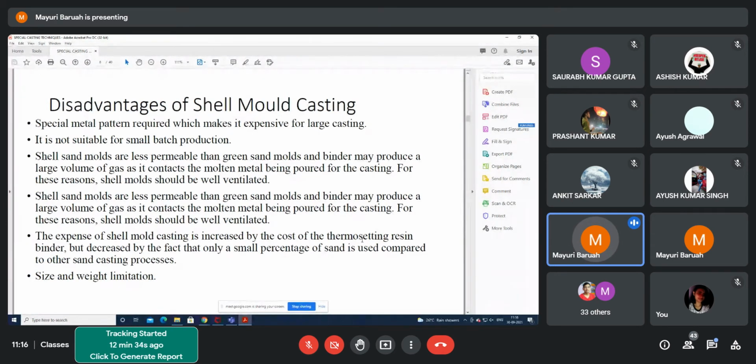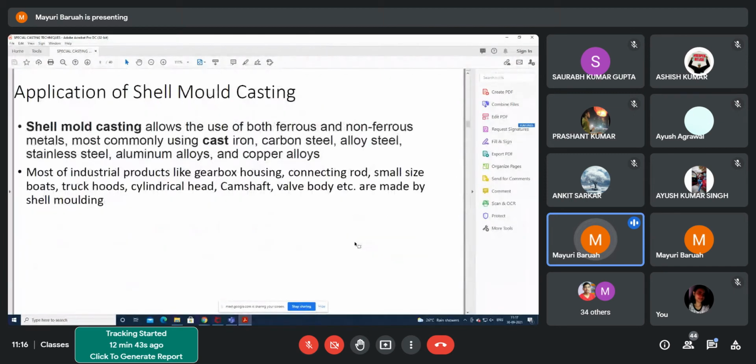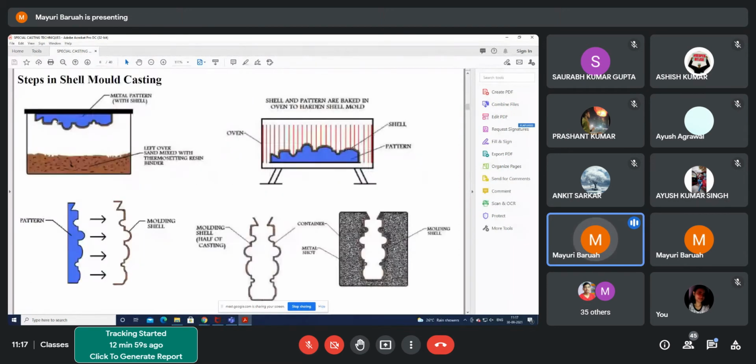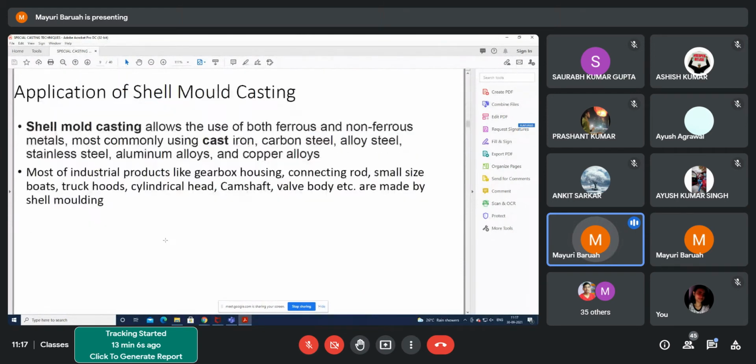There will also be size and weight limitations, because you are putting it under one chamber, and thermoplastic and thermosetting resins are also quite costly. You have to use them as a binder, so it becomes a little more costly. But this process can be properly utilized. We can also make it in-house, for better and more accurate casting.